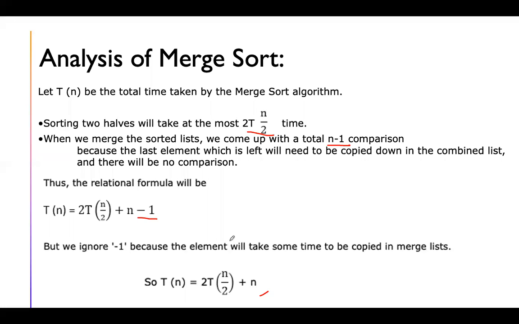So whether the array has random elements, elements in order, or in reverse order, it will take the same complexity. Complexity is n log n itself for best case, worst case, and random input.